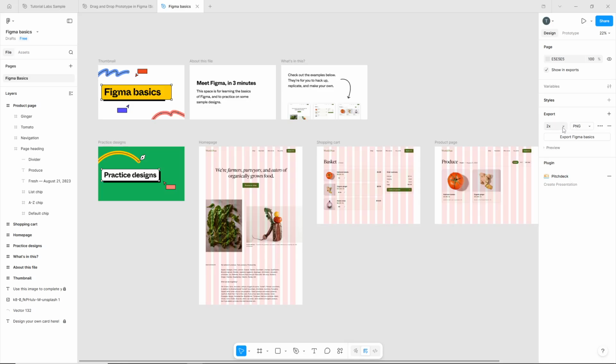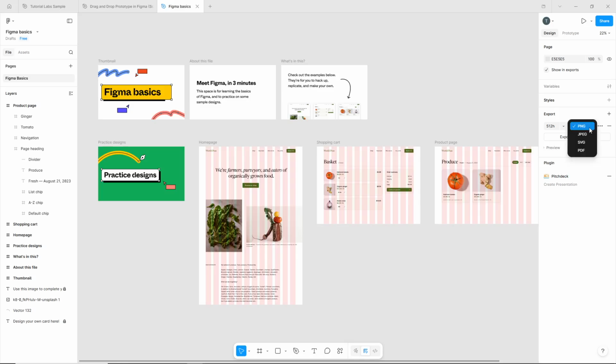The first drop-down controls the resolution of your export. Click on it and choose the resolution that best suits your needs. Higher resolutions will give you sharper images but larger file sizes, while lower resolutions are perfect for quick previews or web use. The second drop-down is where you select your file type.